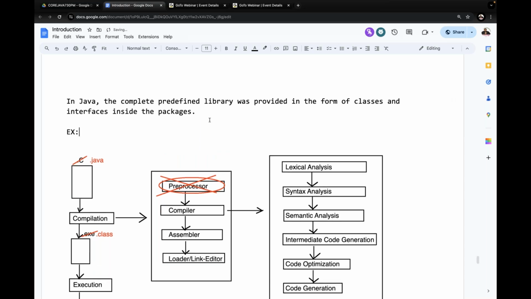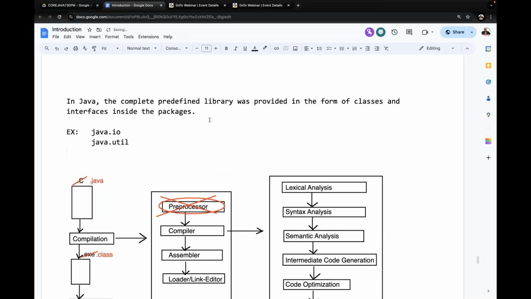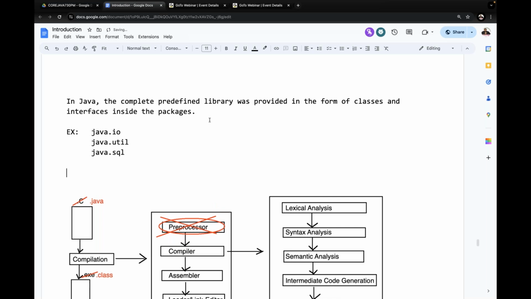Examples: java.io, java.util, and java.sql. Like this, so many packages are available. I have written just three examples here: java.io, java.util, java.sql.